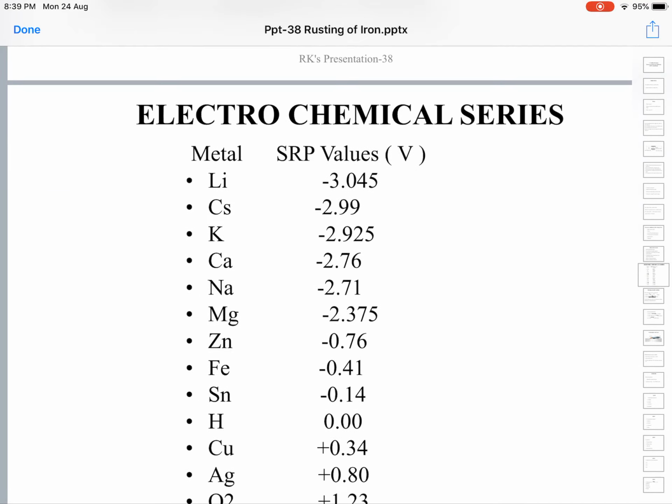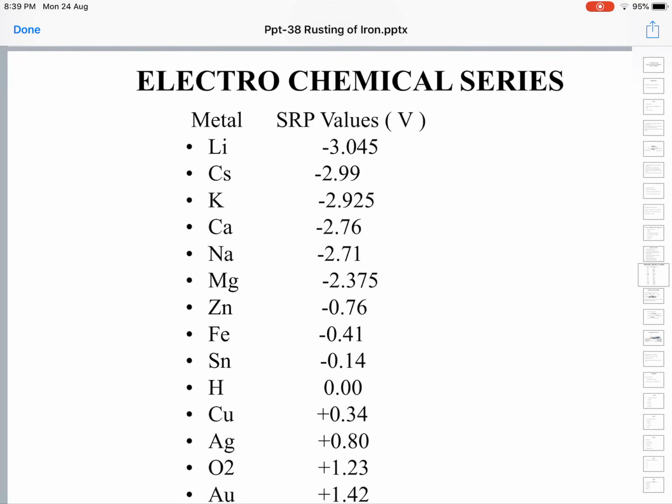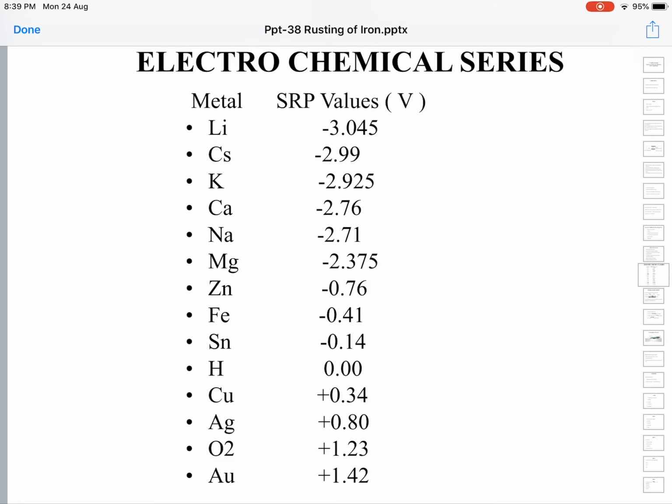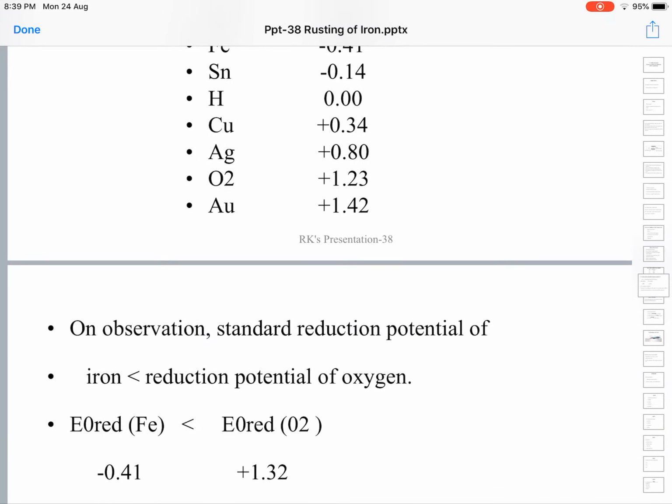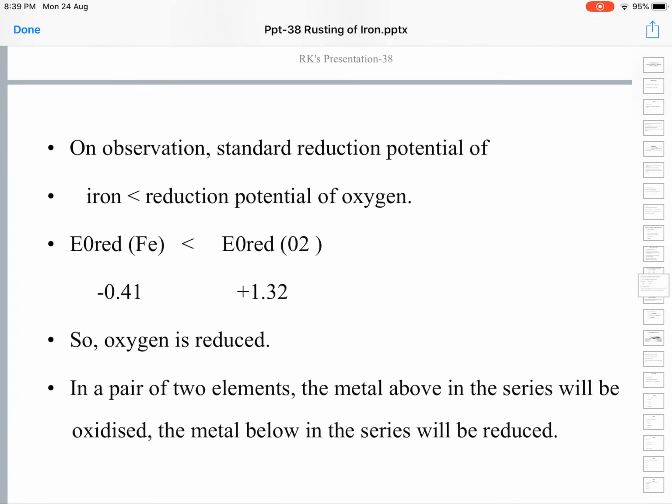The electrochemical series is the series in which metals are arranged in increasing order of standard reduction potentials. On observation, the standard reduction potential of iron is less than the reduction potential of oxygen.